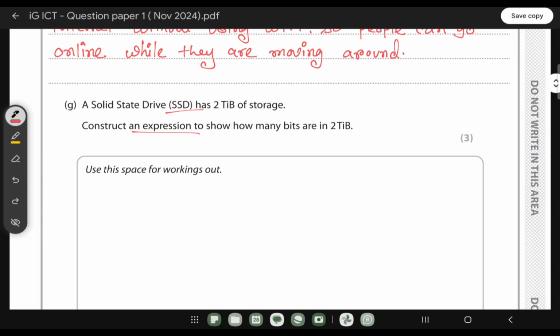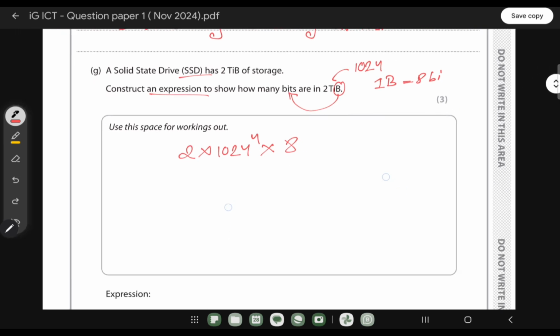A terabyte uses a binary value of 1024, so 2 into 1024. For terabyte, it is multiplied 4 times, so to the power 4. To transform bytes to bits, 1 byte equals 8 bits, so into 8. This is the expression that you have to add.